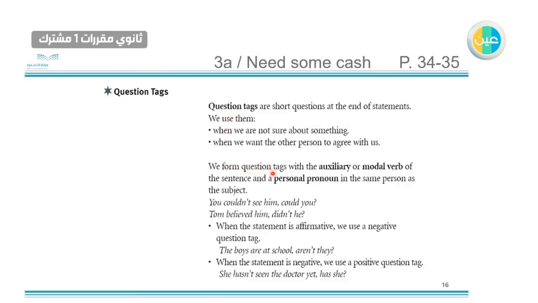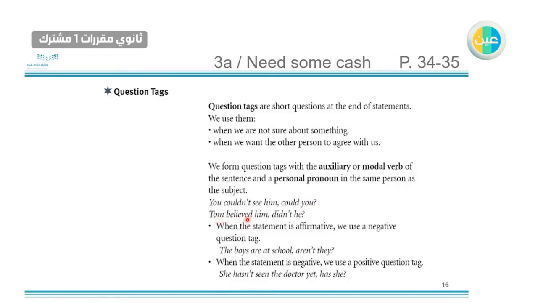We form question tags with the auxiliary or modal verb. Auxiliary like do, does, or did, or modal verb like can, could, must, and a personal pronoun in the same person as the subject. For example, here: you couldn't see. Here we use the modal verb, and because we use you as a subject, after the comma, when we use the question tag, we have to use the same personal pronoun, you.